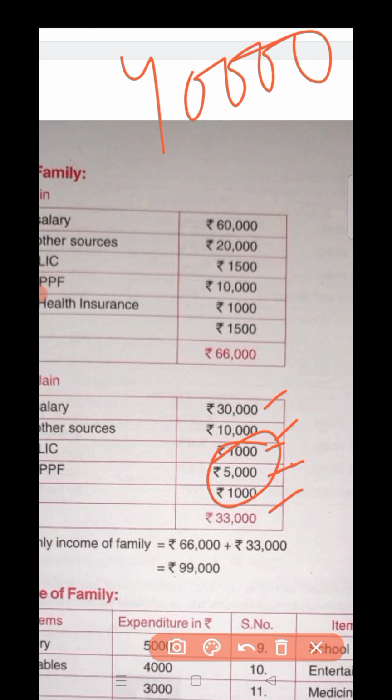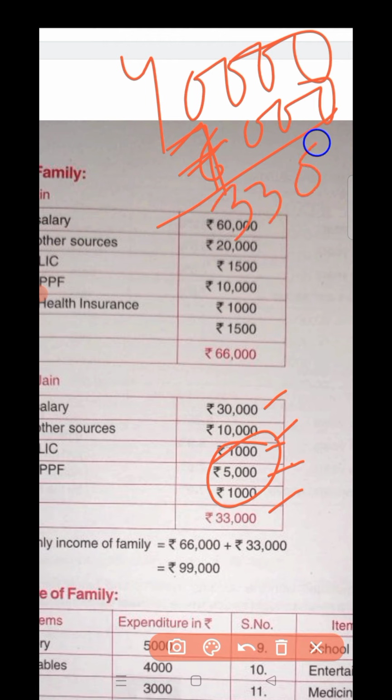So this 6,000 is deduction. It is kept in the savings form. So if you deduct 6,000 here, then your remaining income is 30, sorry, I made one mistake. It is 7,000, not 6,000, 7,000. So if you do 7,000 subtraction, then your remaining income will be 33,000.